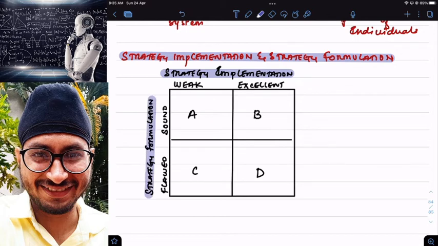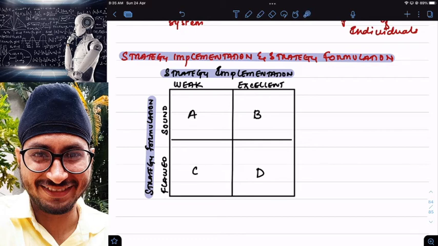On the X-axis we have taken strategy implementation, on the Y-axis we have taken strategy formulation. Strategy implementation of a company can be weak or excellent. In the same way, strategy formulation can be flawed and sound. So first, what will happen? Strategy formulation will happen, and then strategy implementation will happen. Always remember, first strategy formulation. After formulating the strategy, strategy implementation will happen.